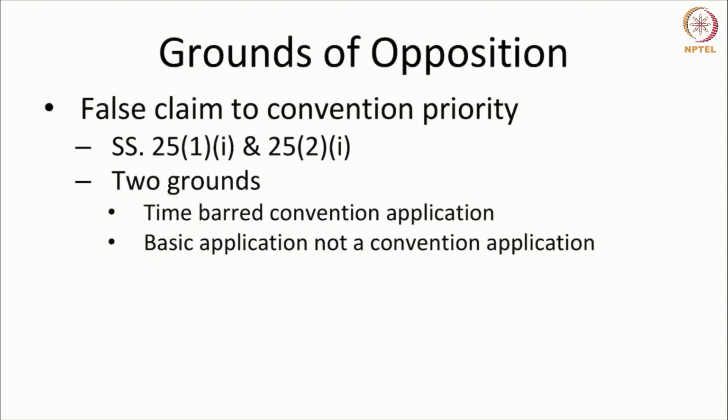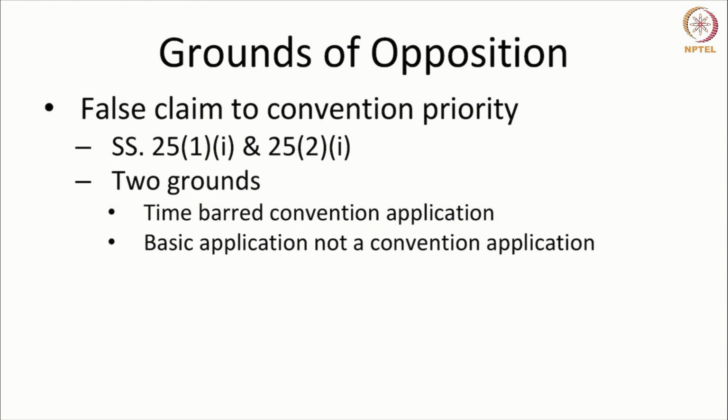Another ground for challenging a patent under opposition is when a person falsely claims convention priority. Now, convention priority is the 12-month period within which, after you file a basic application in a convention country, you can enter any convention country within 12 months. So there is a timeline wherein you can claim the convention priority.